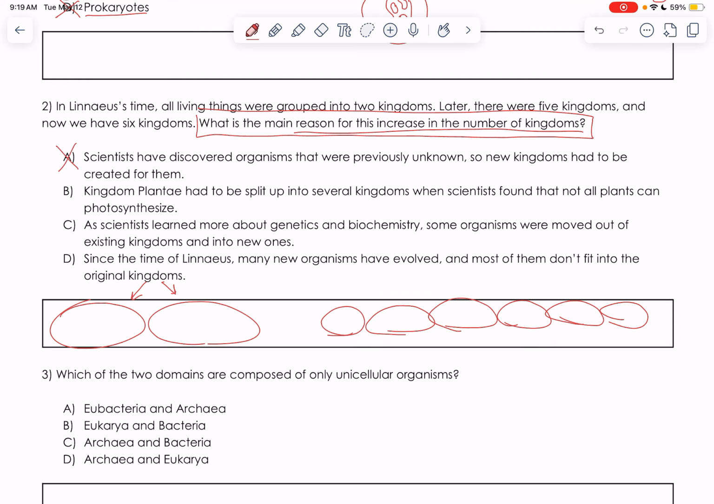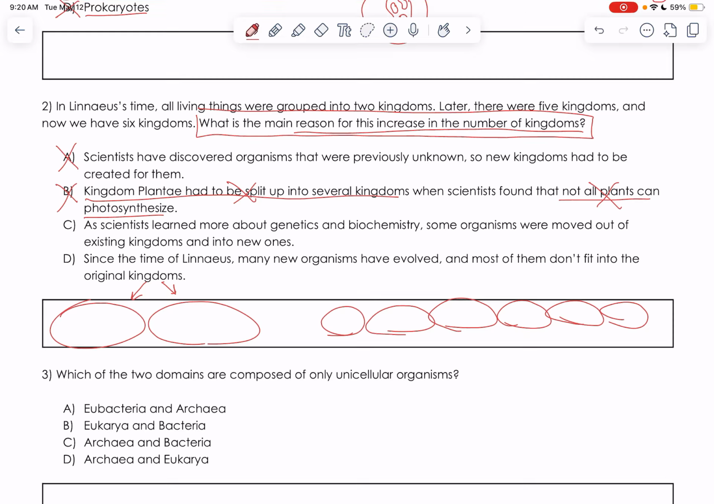B, kingdom Plantae had to be split up into several kingdoms when scientists found out that not all plants can photosynthesize. 2 things wrong with B. 1, all plants can photosynthesize, so that is not true. And 2, kingdom Plantae still exists, so did it have to be split up into several kingdoms? No.